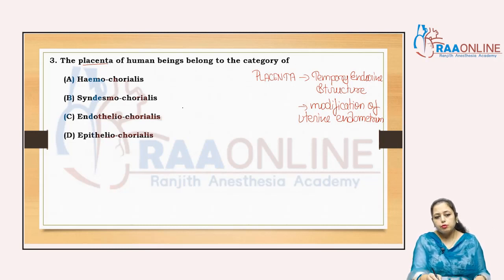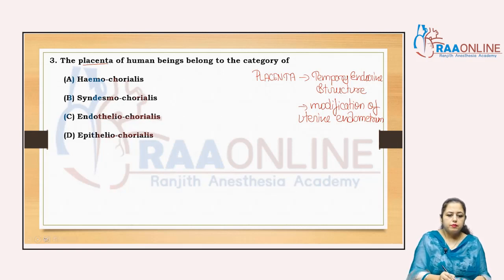Now there are some differentiations of the placenta. According to the nature of fetal membrane, there are 3 types of placenta.